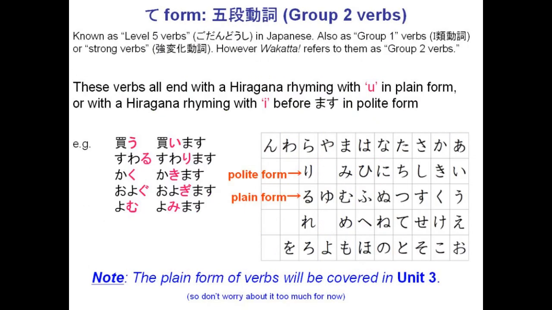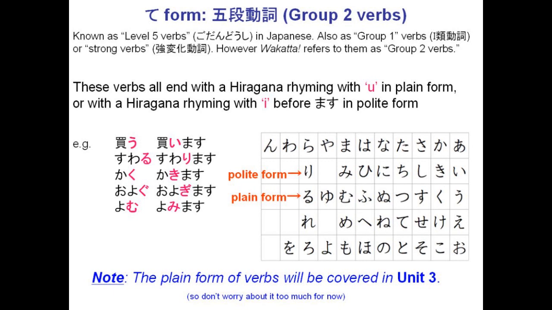Group 2, at least what Wakata calls group 2 and what everyone else calls group 1, these are a bit trickier because there are different rules. So these are the verbs where there's a hiragana that rhymes with u at the end of it if it's plain form, or it rhymes with I before the mas if it is in polite form. So for example, we have kaimas, suwarimas, kakimas, and so on. Now, some of you may not know much about plain forms. Most junior courses don't cover it, but don't freak out because in the Wakata course, we will look more into plain forms in Unit 3, so don't worry about it.